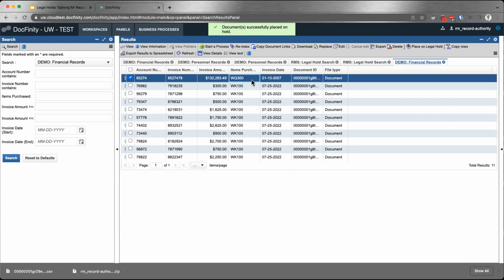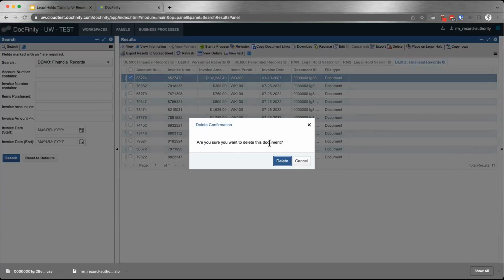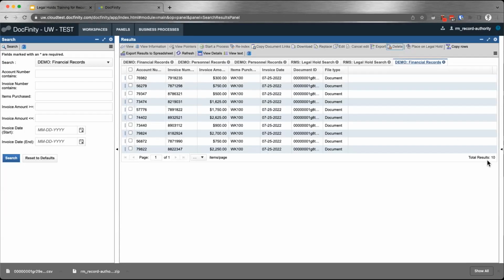And some of you as record authorities might have delete permissions on your documents. And so what happens if I try to delete this? You say, hey, you want to delete this document? And you say, yeah, I guess so, go. And now the total results are down to 10.